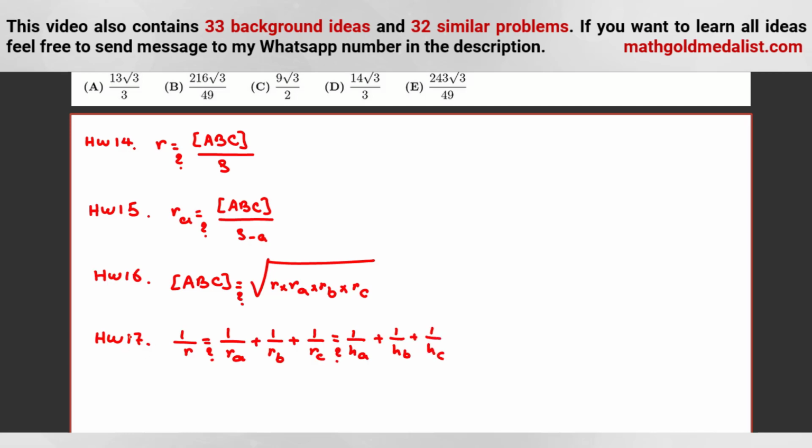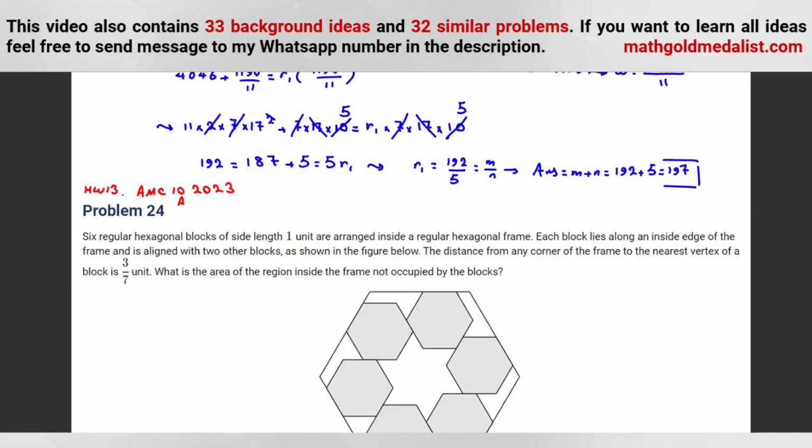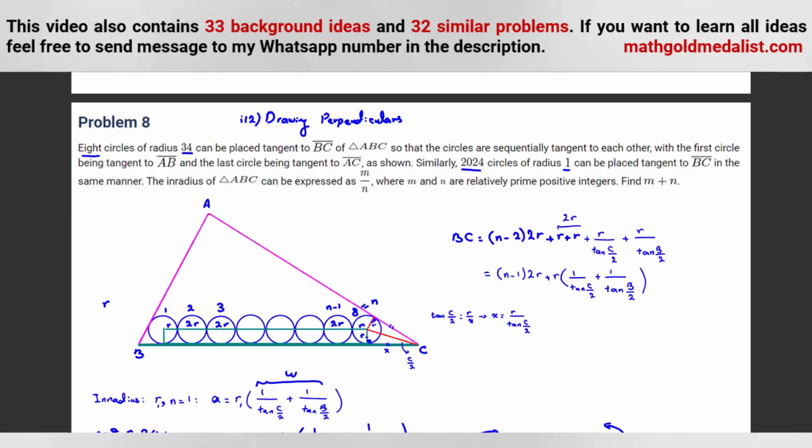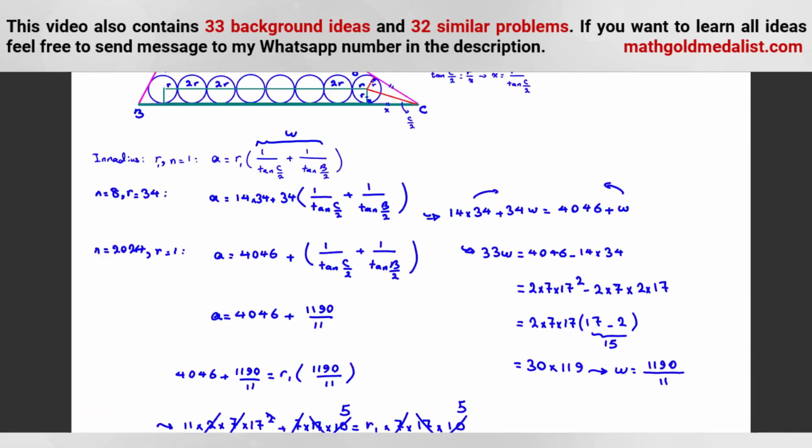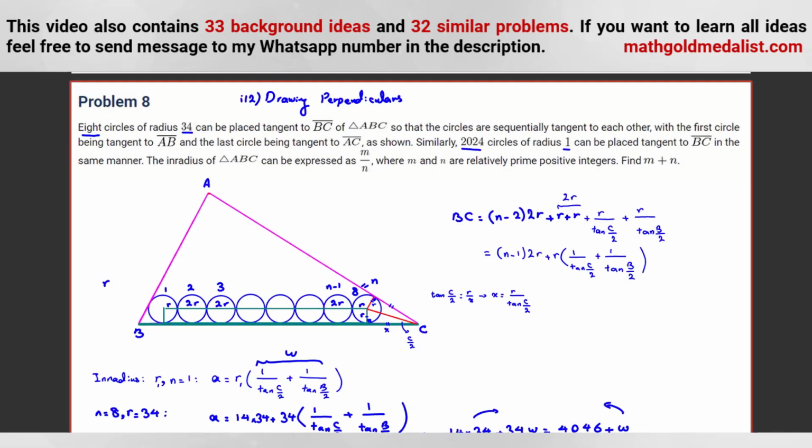Prove these relationships related to inradius and exradius. So homework 17, drawing perpendiculars. Again, for this one, you should use the same idea, drawing perpendiculars. And okay, we solved this problem 8.